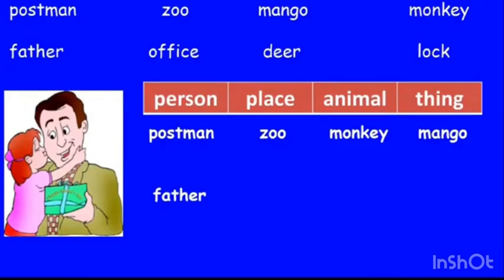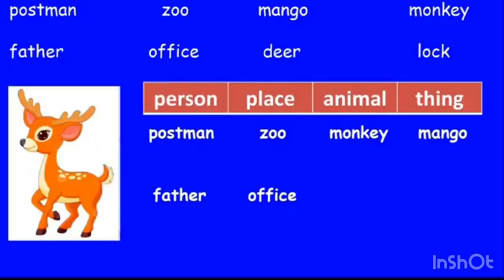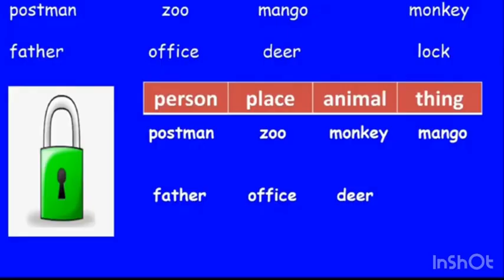Next is office. Office is a place. So we can write it under the place. Next is deer. Deer is an animal. So we can write it under the animal. Next is lock. Lock is a thing. So we can write it under the thing.